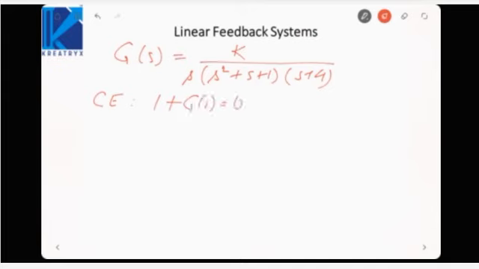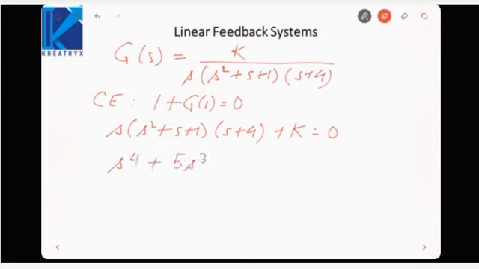It is a unity feedback system, so H(s) is 1. So it will be s into s square plus s plus 1, s plus 4 plus K is equal to 0. That means s to the 4 plus 5s cube plus 5s square plus 4s plus K is equal to 0.